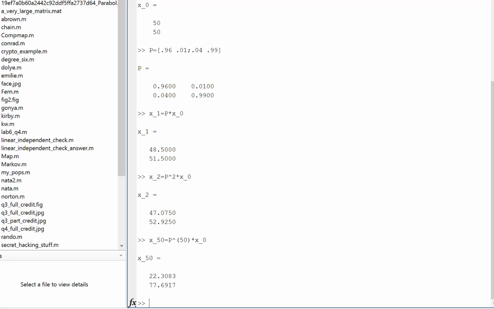And if we maybe went out to 100 time steps, P to the 100 times our initial vector. Sure enough, it looks like indeed the suburbs is kind of an absorbing state for the system. Now, when we study eigenvalues and eigenvectors, we will learn how to compute the equilibrium conditions more precisely. But for now, I just wanted to introduce stochastic matrices and show you an example of this idea of absorbing states.